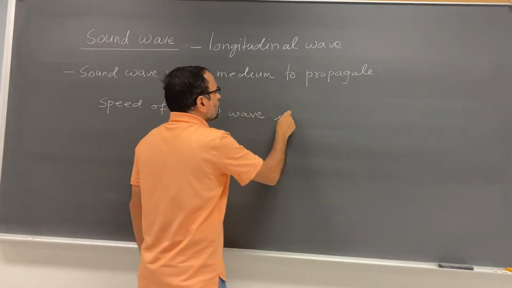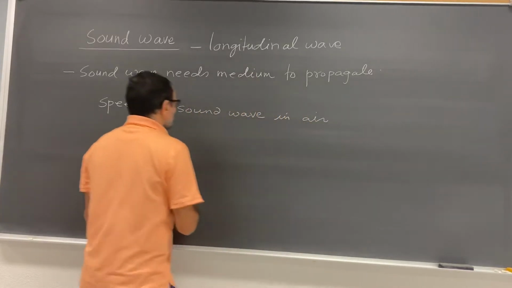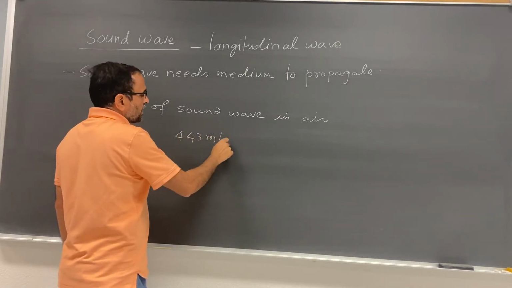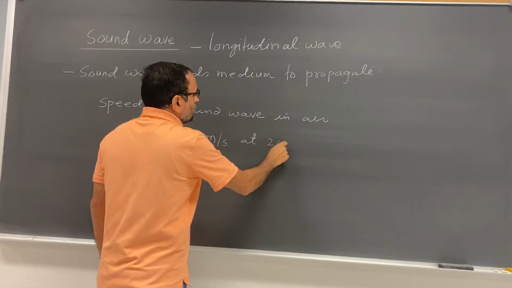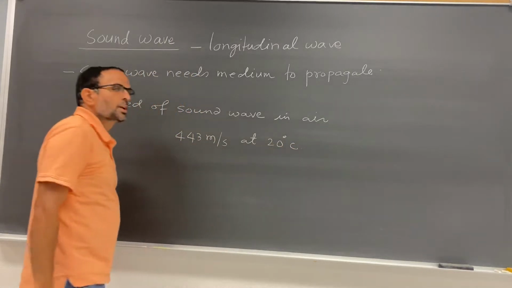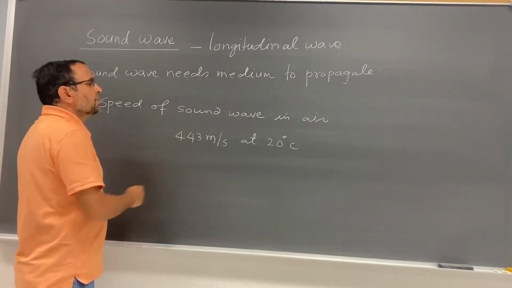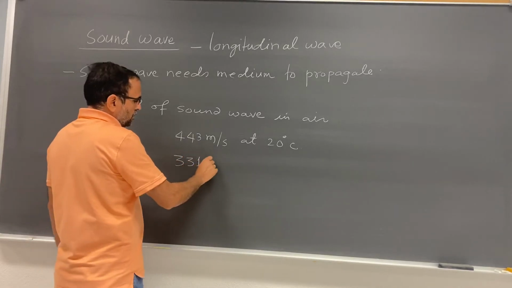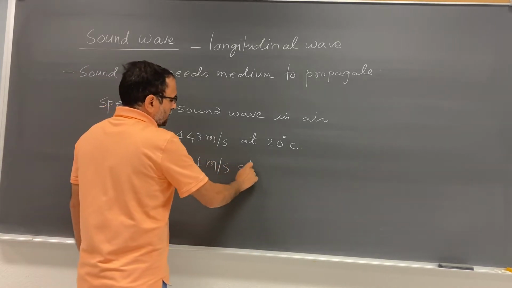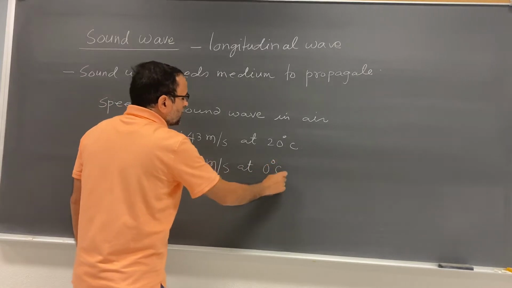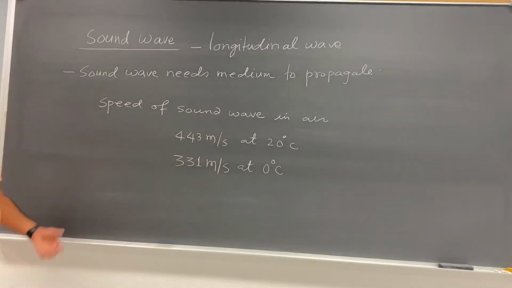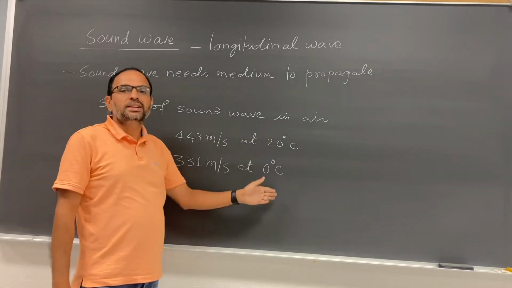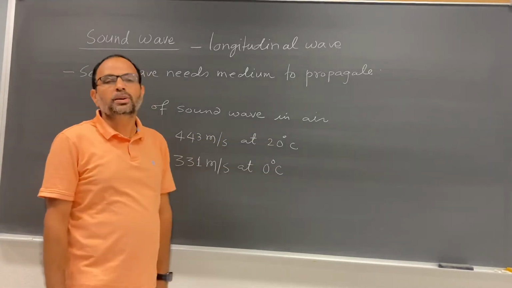in air is 343 meter per second. This is at 20 degrees Celsius. And the speed of the sound wave in air, again, is 331 meter per second at 0 degrees Celsius. So from these two examples you can see that the speed depends on temperature also.